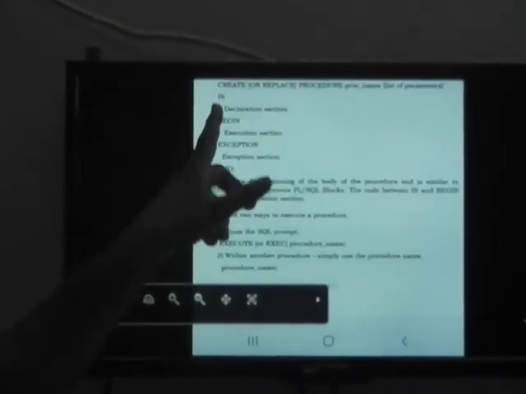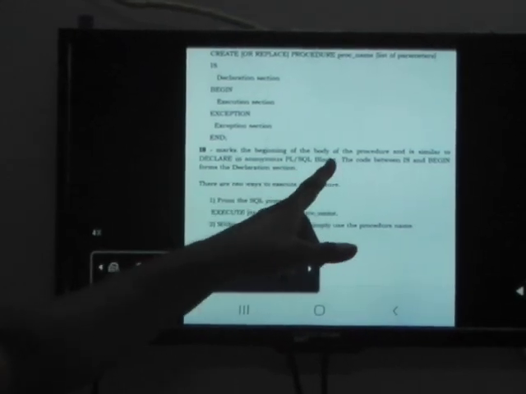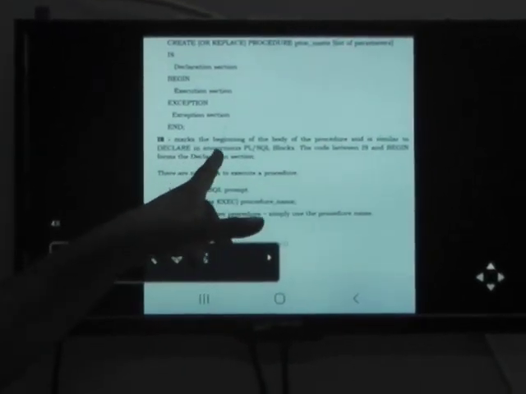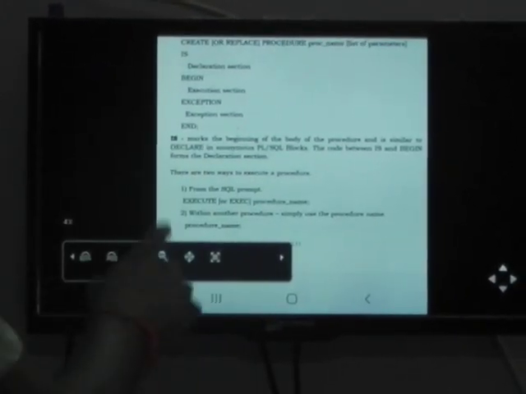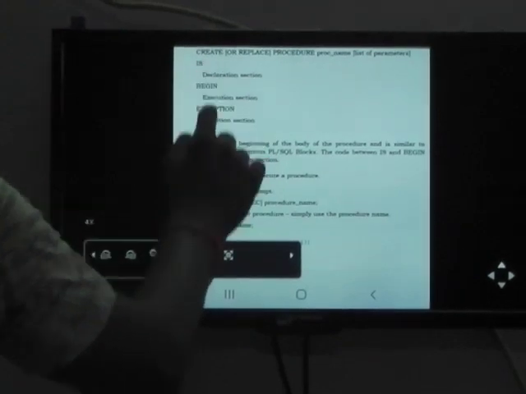Then, the reason you write this here is that it marks the beginning of the body of the procedure and is similar to declaring an anonymous PLSQL block. The code means begin forms the declaration section. So it is nothing but telling the starting point of your procedure.